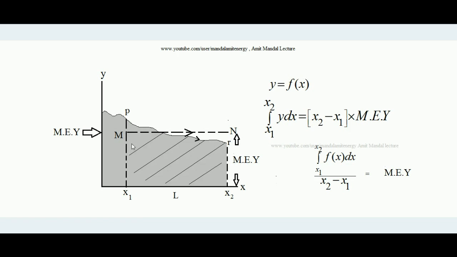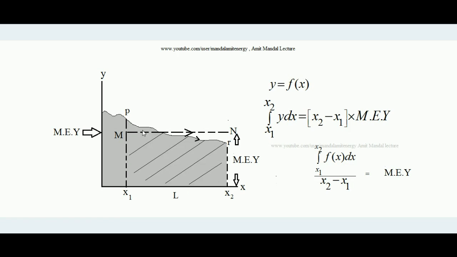That is x1m or x2m, because it is mean, so it will remain constant throughout the advance of the curve. Suppose mean y is represented by this line mn, which is a straight line. Why is it straight? Because it remains constant all the time between these 2 points x1 and x2.